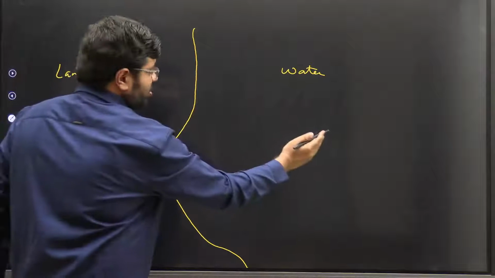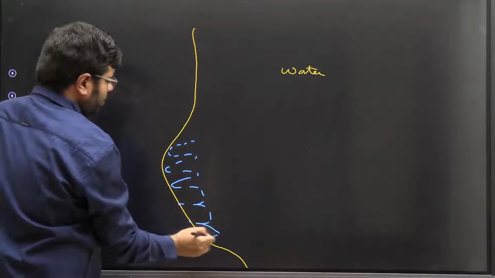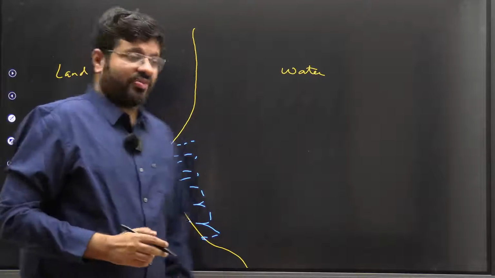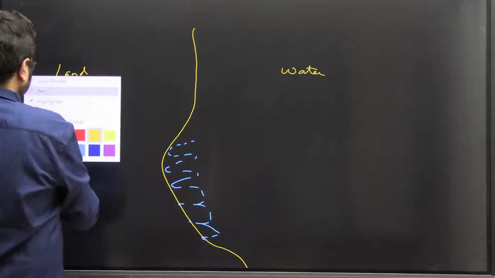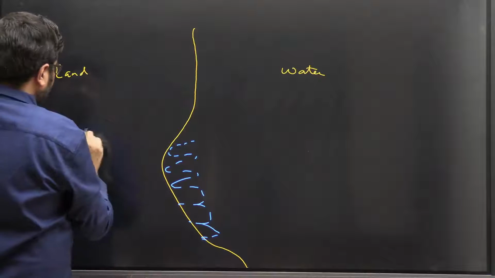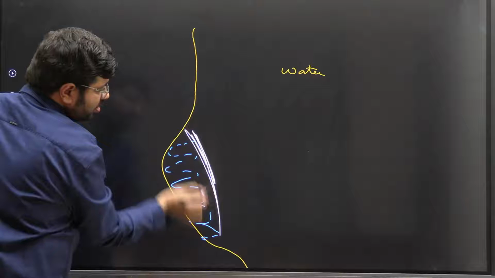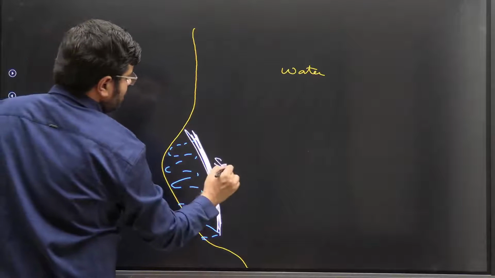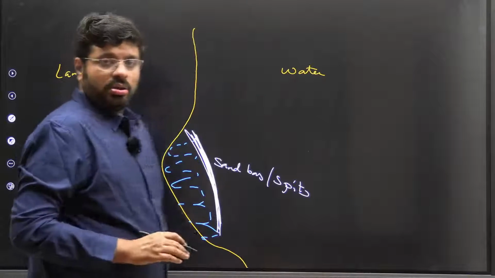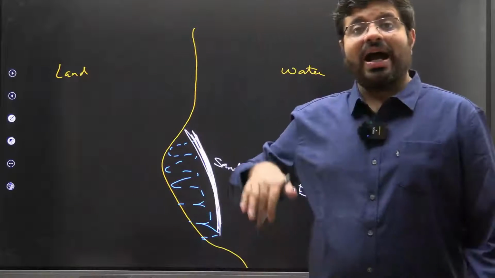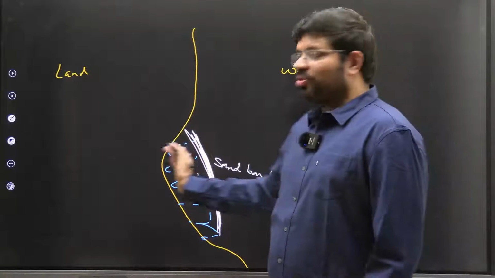Then narrow intrusions of the water into the land. You will find a water body here. Then maybe depositional features are very dominant. Slowly you might find something like sandbars, spits. I think you all have seen sandbars, spits. So slowly, maybe whenever there is a high tide, the water of the ocean can cross the sandbars and enter into the lagoon.